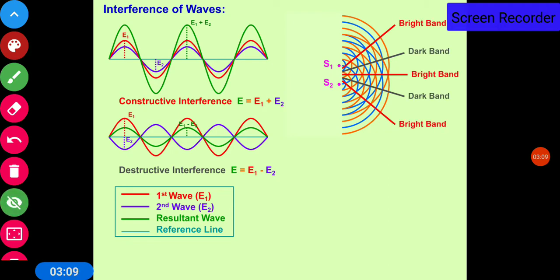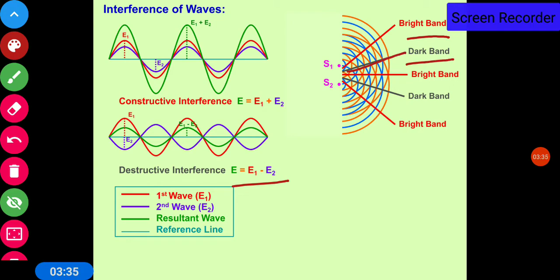Now here this line is the bright band, because all the waves are interfering constructively, so their amplitude is maximum. All these points will appear as a bright band, and all the points where the waves interfere destructively, there we will get the dark band.